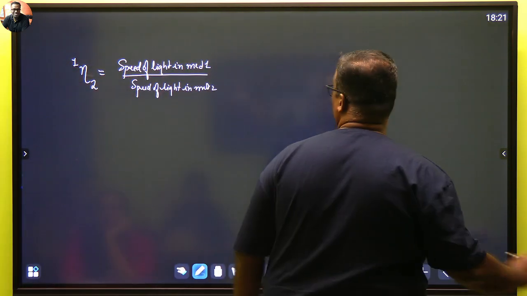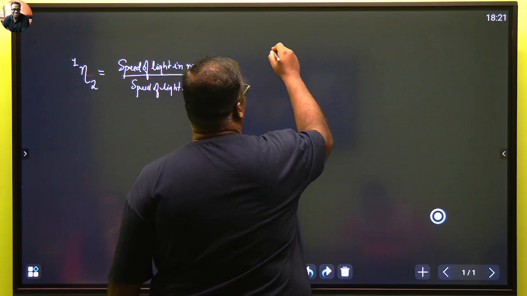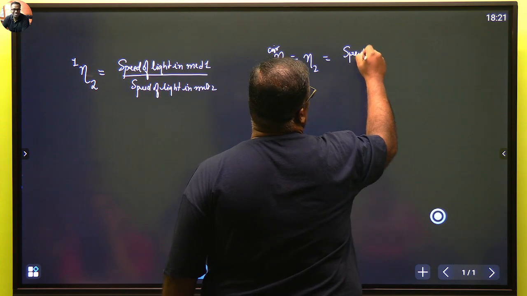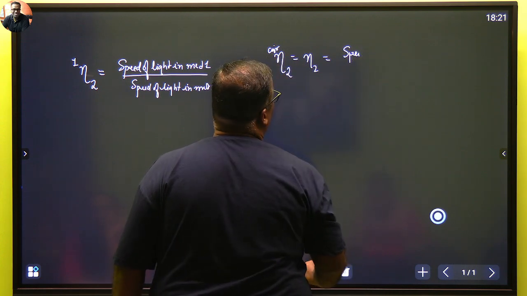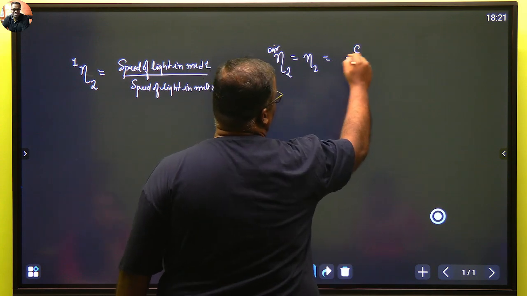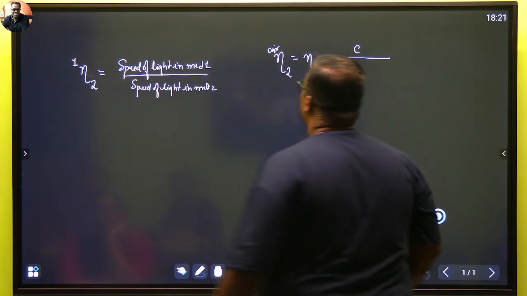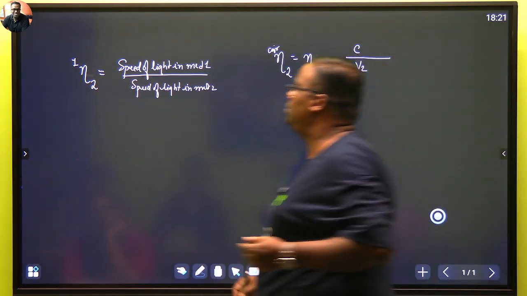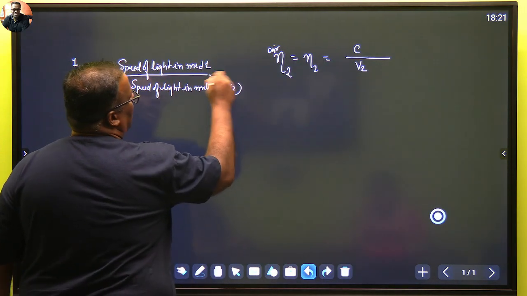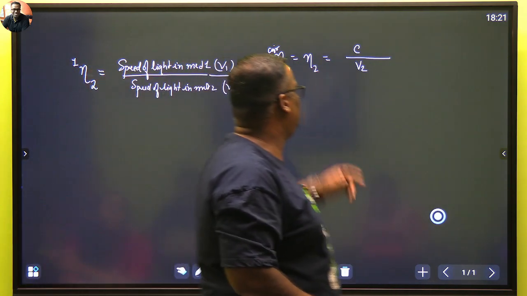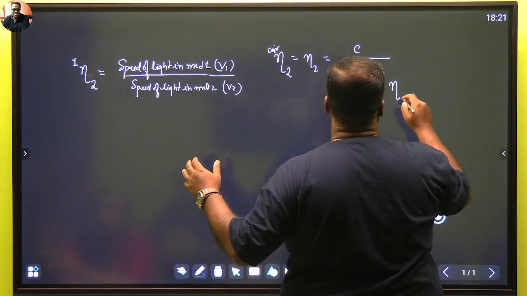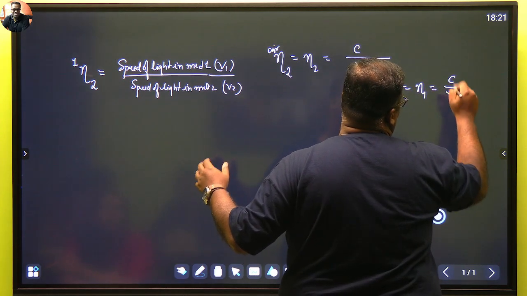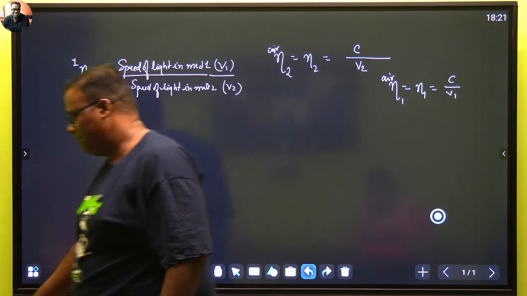Okay, very good. I'm also writing eta 2 with respect to air, which is nothing but eta 2 is c by v2. Speed of light in air is c always in optics. It's written as c, and I'm writing this as v2. Understood? What is v2? v2 is speed of light in medium 2. And this is v1. And I'm writing one more thing, that is eta 1 with respect to air, which is nothing but eta 1 is c by v1. Can I write this? Very good.